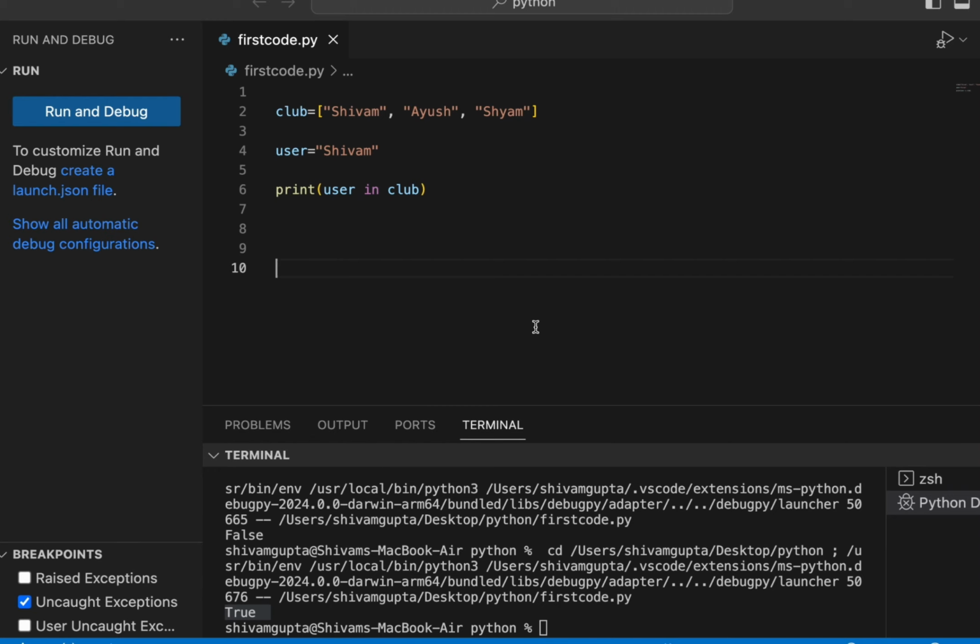You can simply think that membership has a connection with a club, so there will be in. If this variable has access to a list, then we can use in over here. This is how you can learn different operators by just making them simple.